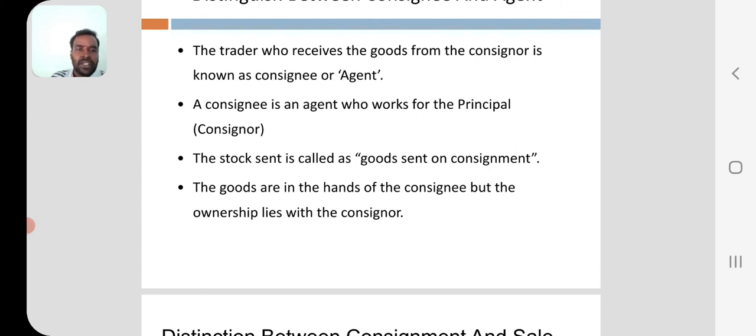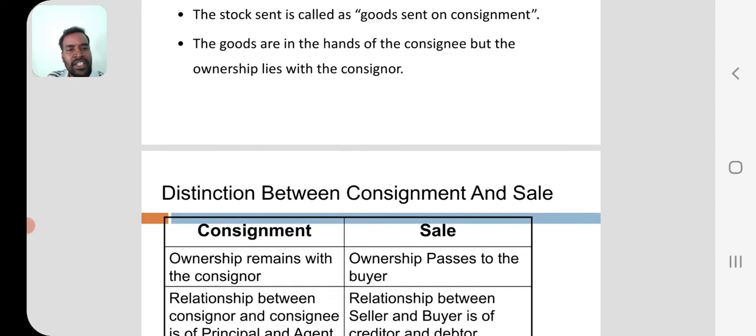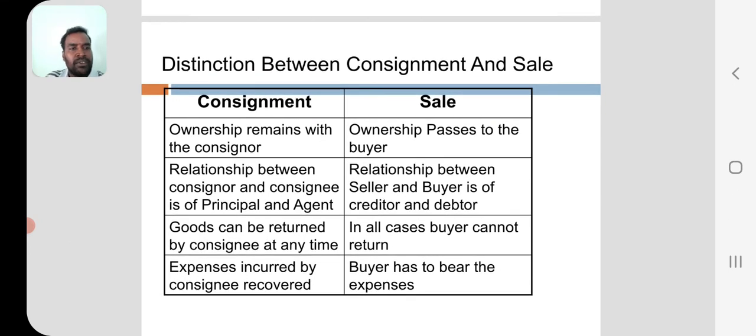The goods are in the hands of the consignee, but the ownership is with the consignor only, not the consignee. The consignee is just meant to sell the goods to the customers. So, these are the differences between consignment and sale.